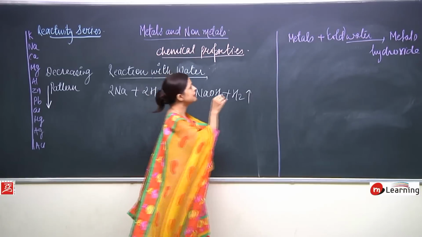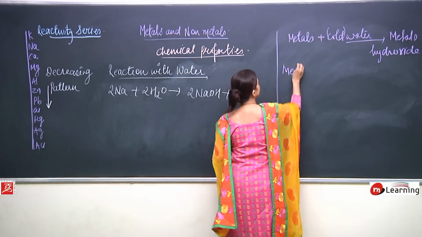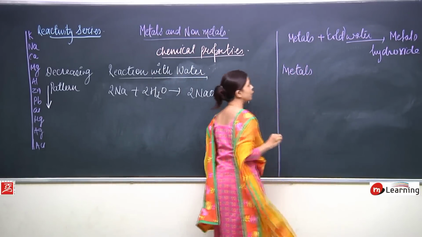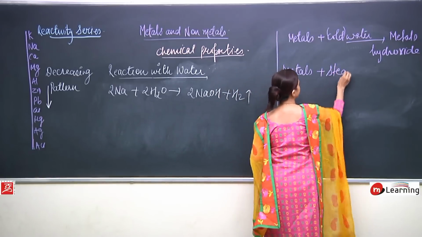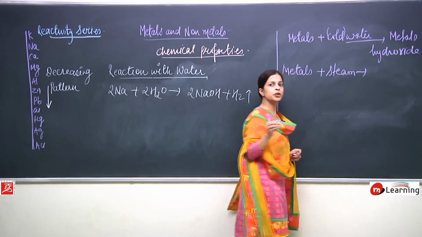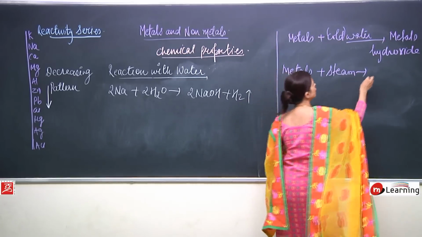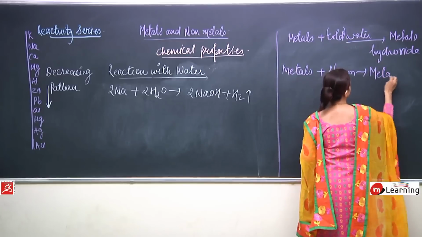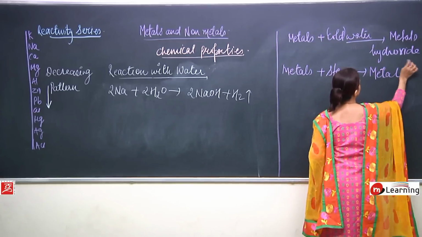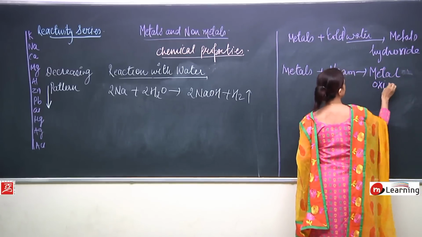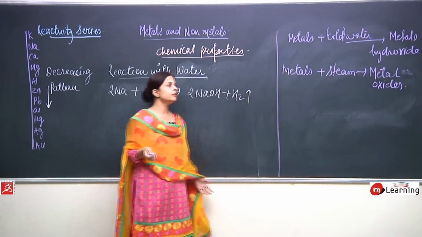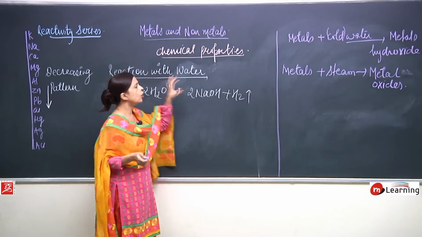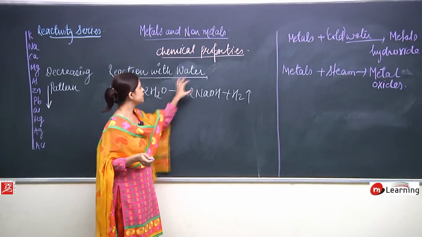But this is a very important point, please note it down: when metals react with steam, metal oxides are going to form. These 2 points are very important when we talk about reaction of metals with water.